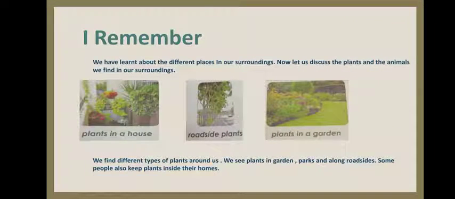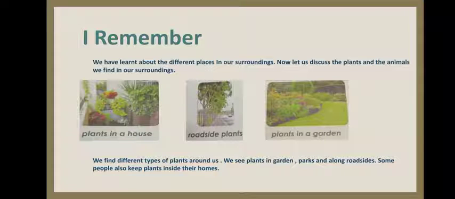I remember we have learnt about the different places in our surroundings. Now let us discuss the plants and the animals we find in our surroundings. We find different types of plants around us. We see plants in garden, park and along roadside.